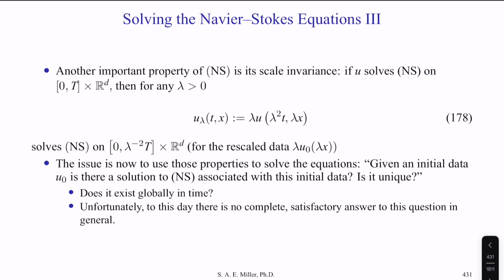So what about the properties to solve the equations? One might say, given initial data u naught, there's a solution to the Navier-Stokes equations with this initial data, and is it unique? Obviously, this is one of the most important and fundamental questions in contemporary mathematics at the time of this video. We might also ask another fundamental question: does this solution exist globally? It might, in fact, exist locally, but does it exist everywhere in time and space? As I just mentioned, there's no complete or satisfactory theory to answer any of these three questions: the initial data, uniqueness, and does it exist globally in time?